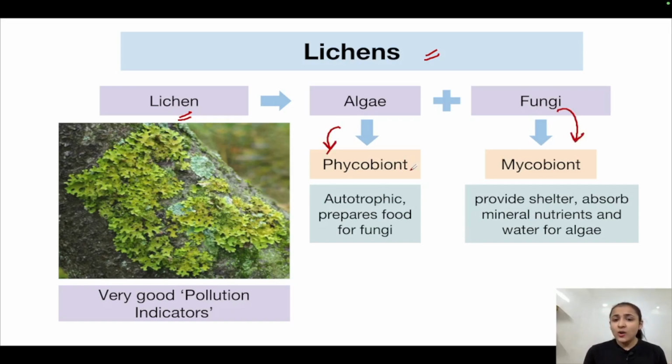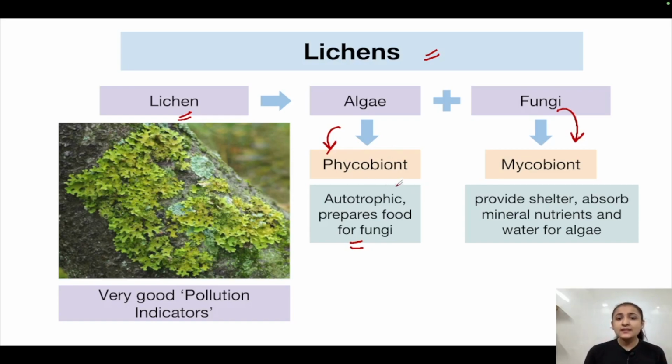The phycobiont component or the algae, it is autotrophic. That is, it can synthesize its own food. It prepares the food for fungi. How is algae benefiting the fungi? Because it is preparing the food for the fungal component. Okay? The association needs to have certain purpose. That is why they are mutually existing in such an association.